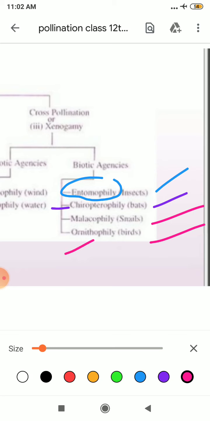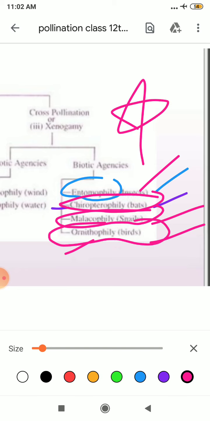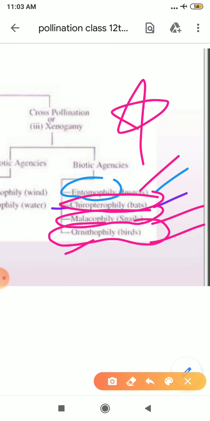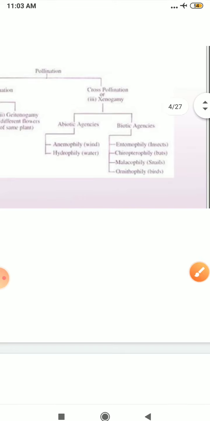So students, you need to learn all these agencies. First is entomophily with the help of insects, then chiropterophily with the help of bats, malacophily with the help of snails, and ornithophily with the help of birds. Very important question for your MCQ.